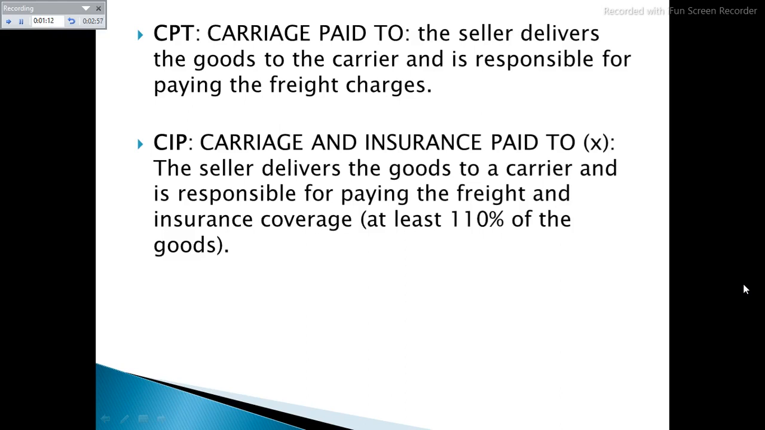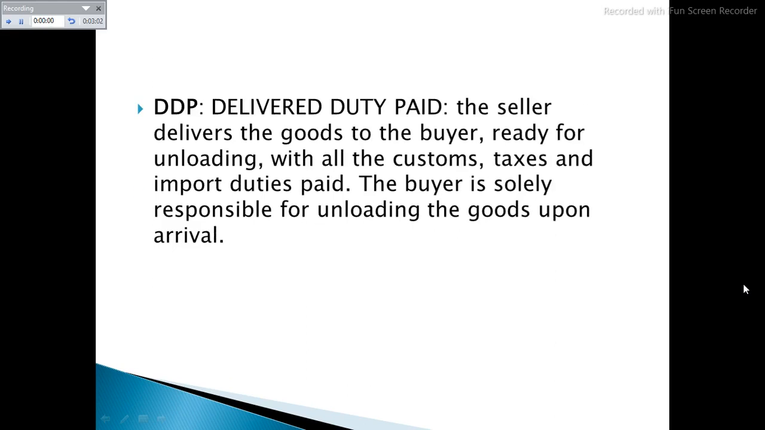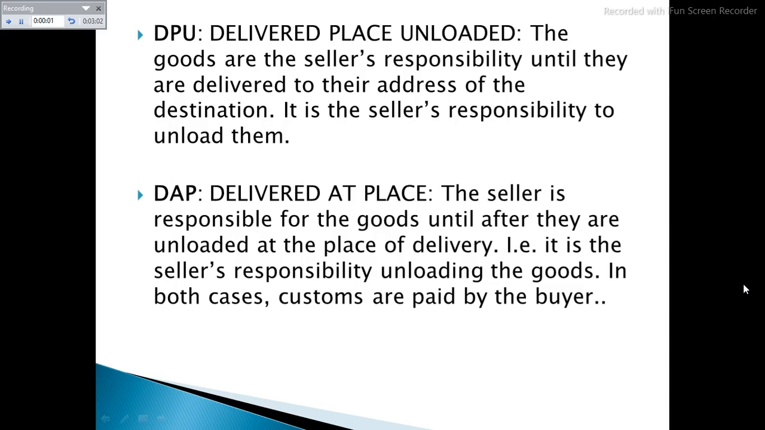Delivered at Place Unloaded. Seller is responsible for delivery of goods at the named place of destination. Seller covers all the costs of transport, export fee, carriage, and unloading from the main carrier at the destination port. All the charges after unloading the goods at the destination port, like import duty, taxes and customs clearance, are to be borne by the buyer.